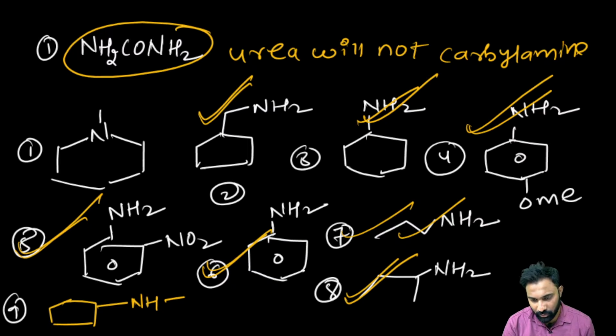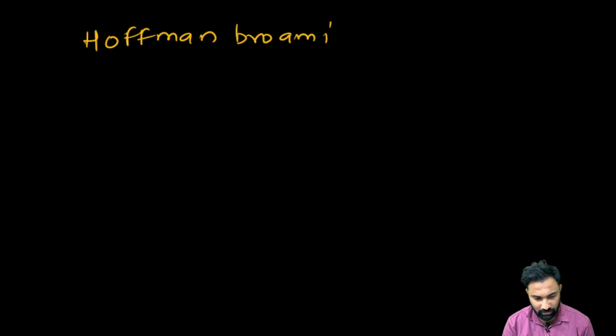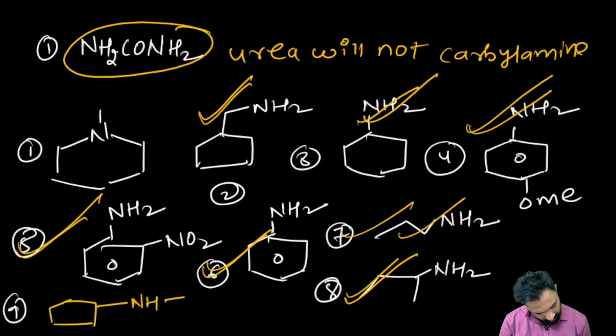Now, the next very important reaction that we are going to see is the Hofmann bromamide degradation reaction. There is no minus I effect over there. Nitro group will show the minus M, but a primary amine will readily react with the lone pair of electrons.